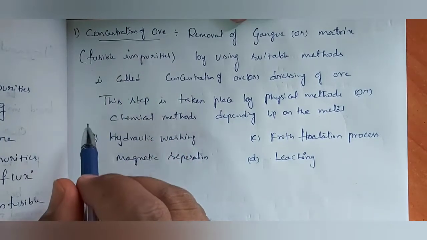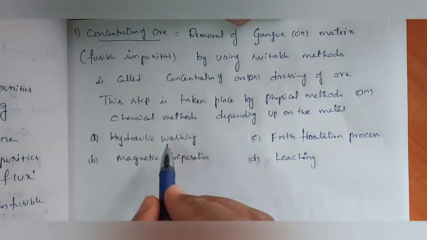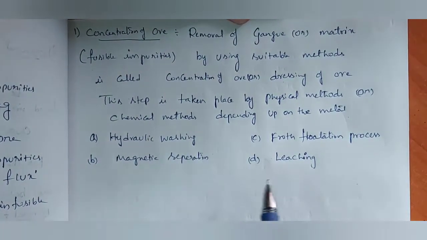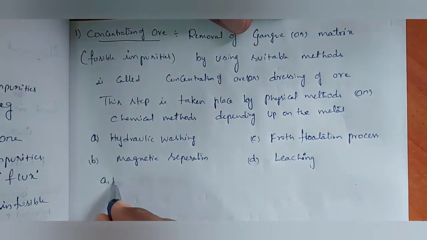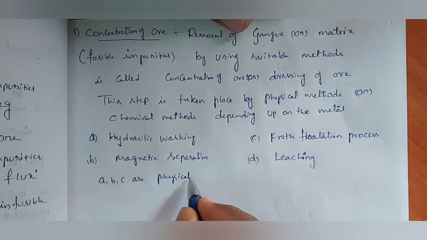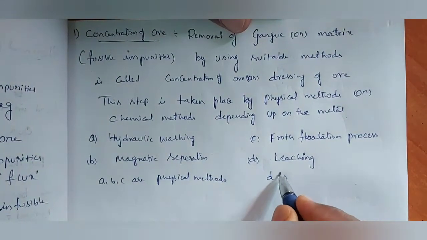We are going to remove gangue matrix. What are the 4 methods? Hydraulic washing, froth flotation process, magnetic separation, and leaching. Out of this, A, B, C are physical methods and D is chemical method.